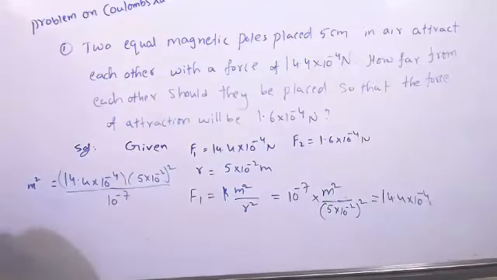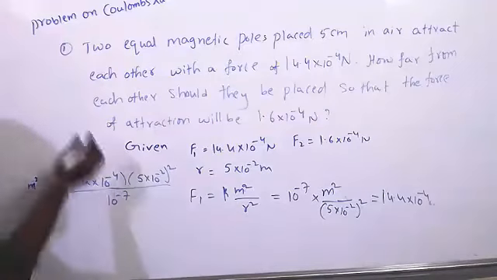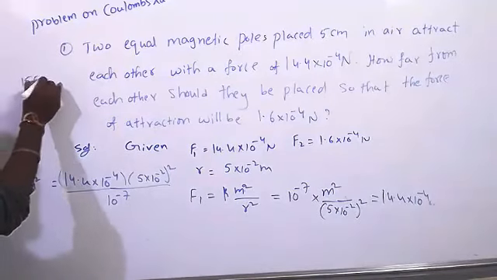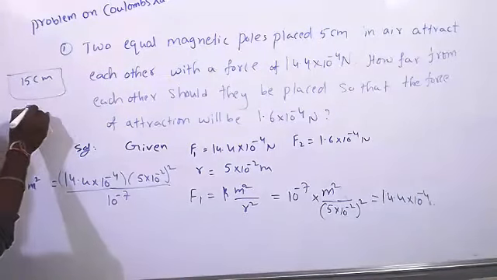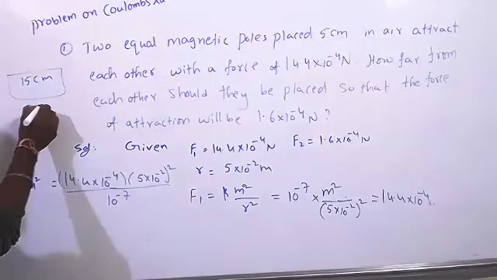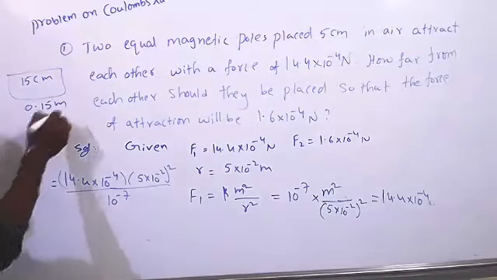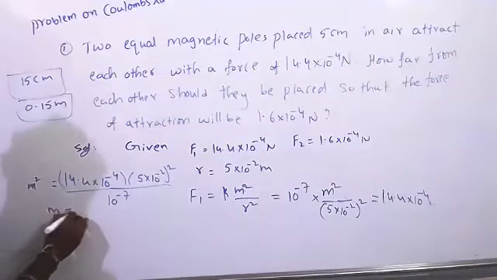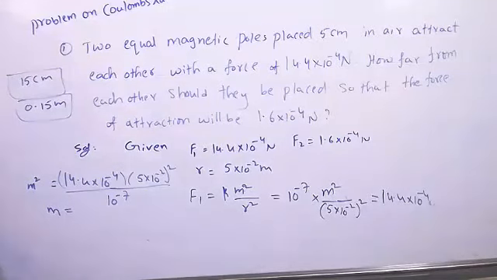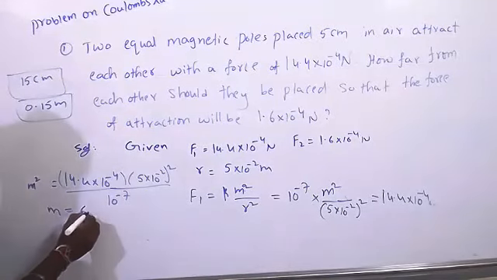Sir, is the answer 15 centimeters, sir? No, pole strength, it won't come in 15 centimeters. Okay, 15 centimeters, convert into meters, 0.15 meter. Correct. How much magnetic pole strength here? How much did you get? 6, sir.